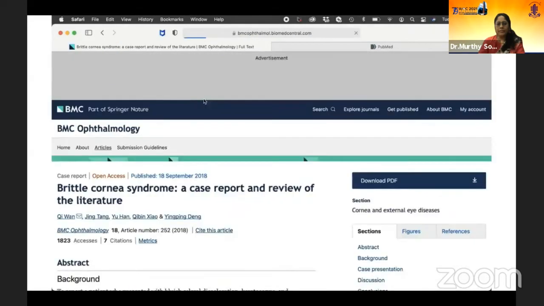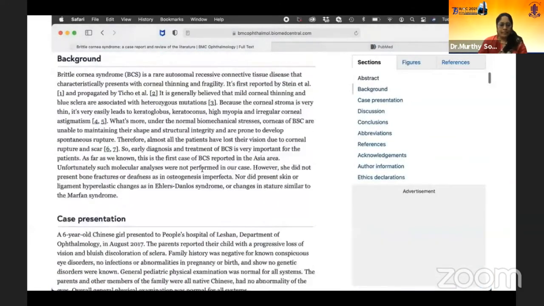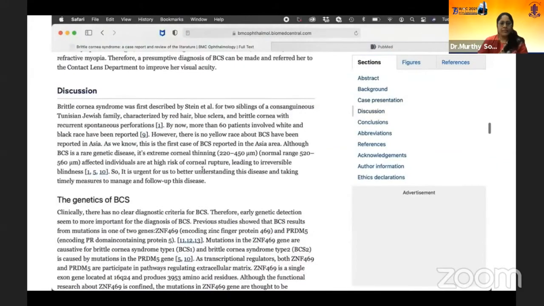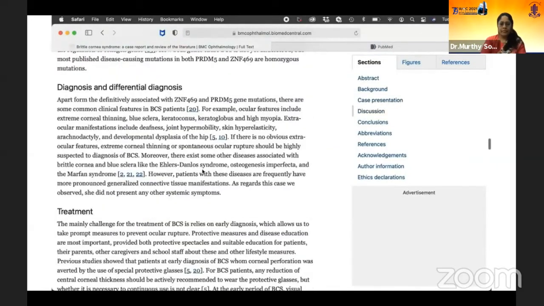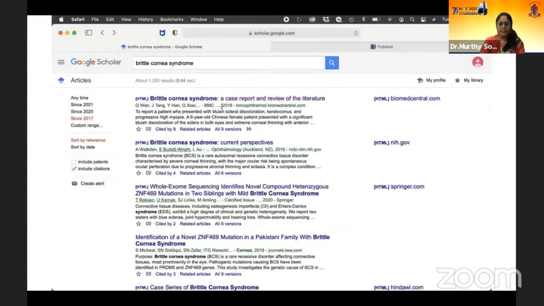So I can open up the case, I can take a look at it. Maybe it's something similar to the case I saw. So this is BMC journal, which has free access. So I know that I can see the entire report and maybe get some idea about how to treat my patient.